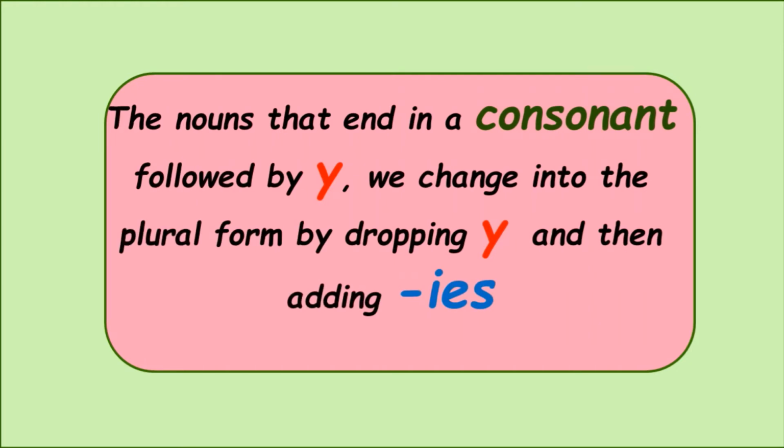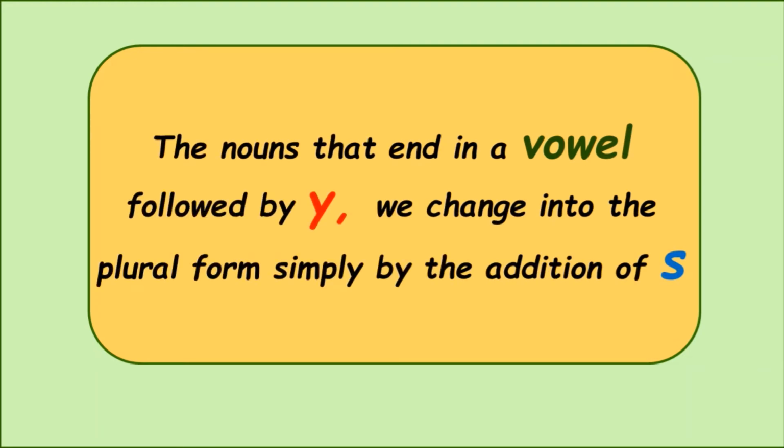From this we understand that the nouns that end in a consonant followed by Y, we change into the plural form by dropping Y and then adding IES. Whereas in the words that end in a vowel followed by Y, we change into its plural form simply by adding S.